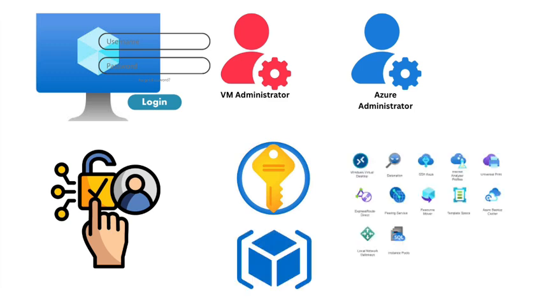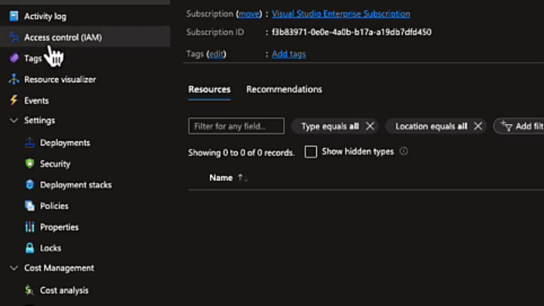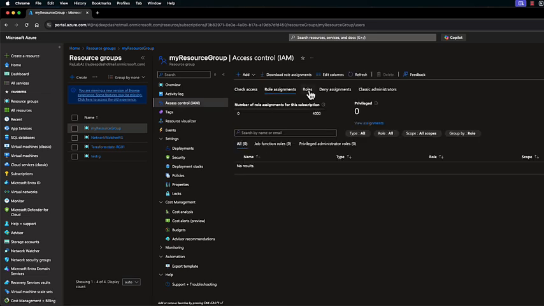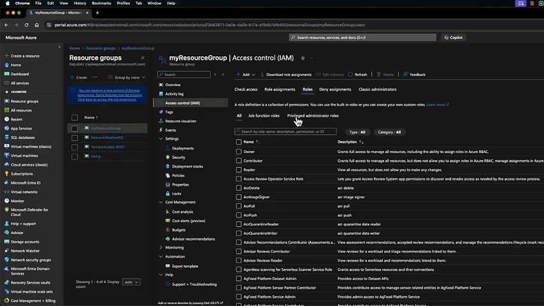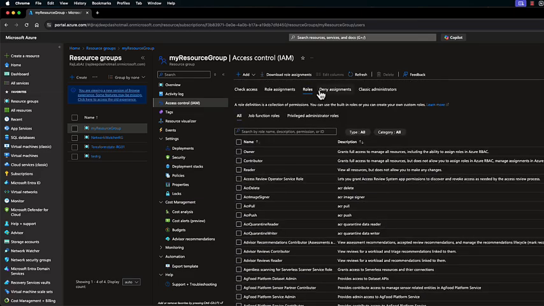Let's try to apply RBAC to a resource group in our Azure portal. Now back to our resource group which we created through our ARM template. Now here, make a note of what resource group you are using. Select the access control IAM blade. This blade will be available for many different resources, so you can control access. Now select the roles tab here. Review the large number of built-in roles that are available here: owner, contributor, reader, and many more. So you can apply specific roles to a specific individual.